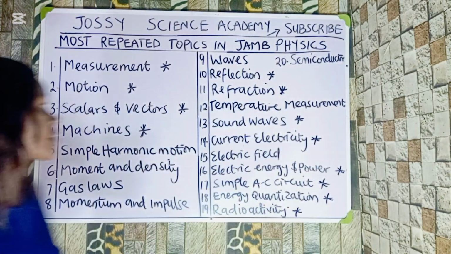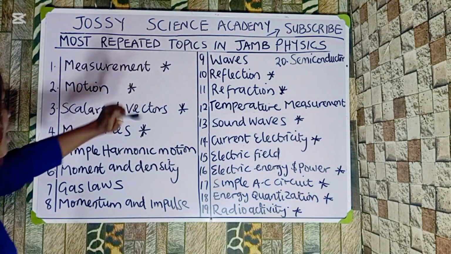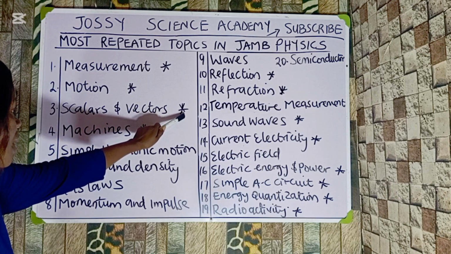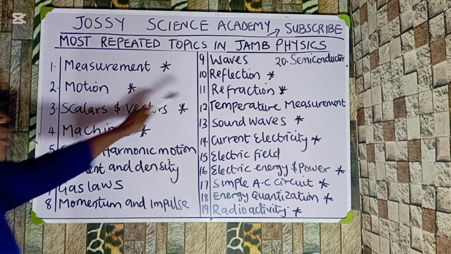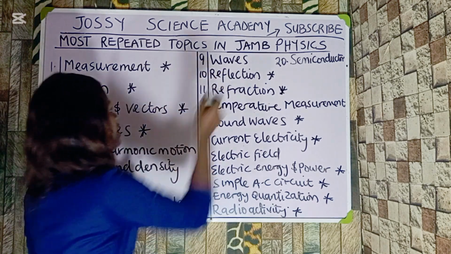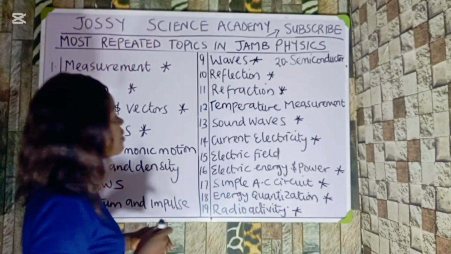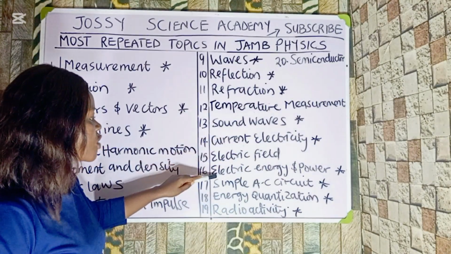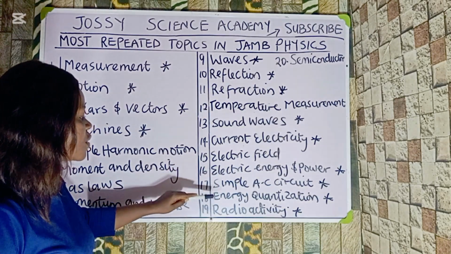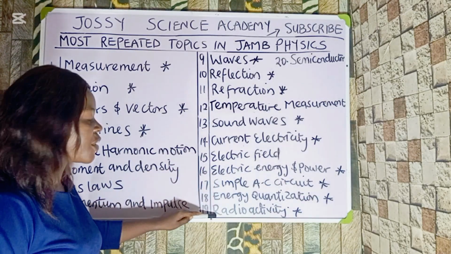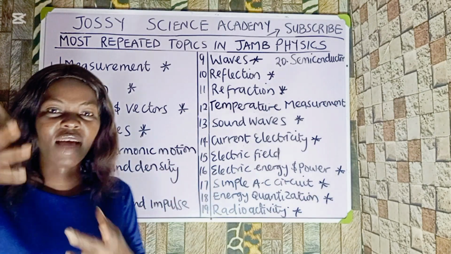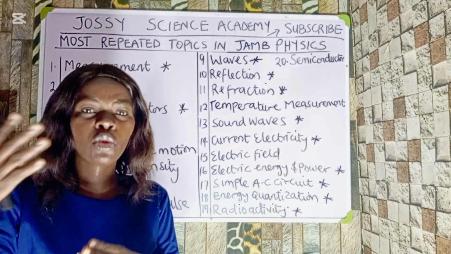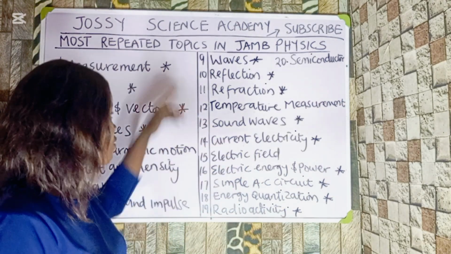Now look at them. We have measurement, motion, scalars and vectors, machines. We have reflection, waves. We have refraction. We have sound waves, current electricity, electric energy and power, simple AC circuits, energy quantization, and radioactivity. Now these ones that have asterisks are very, very important. As you go about preparing for this exam, don't play with these topics.